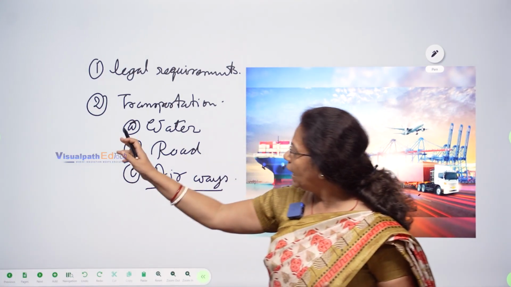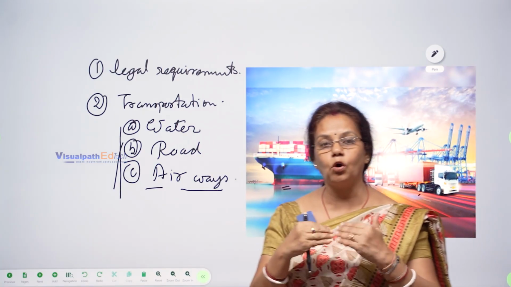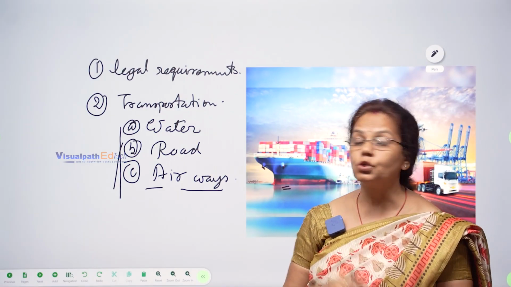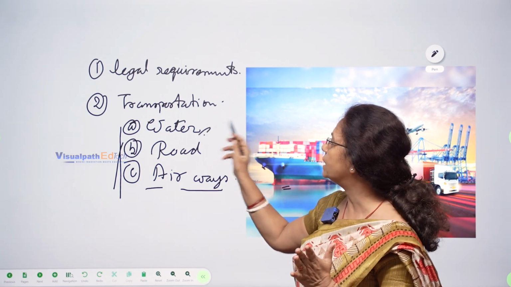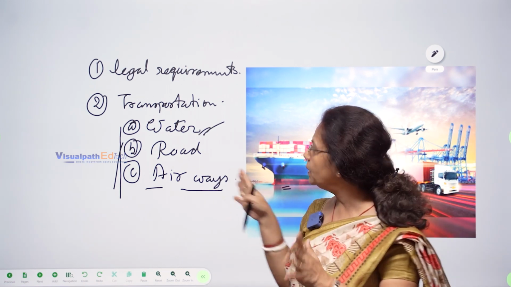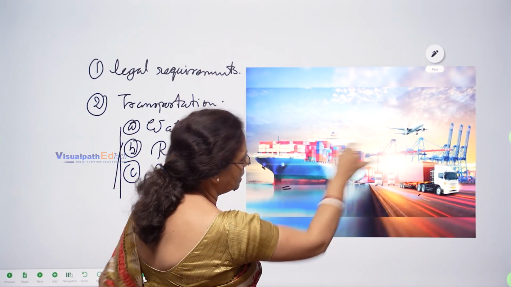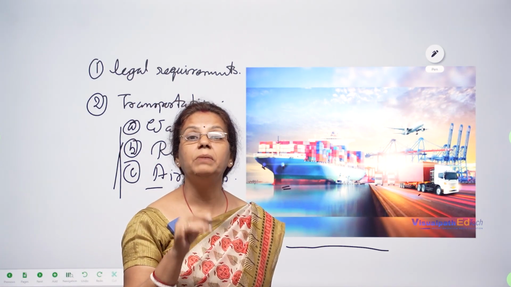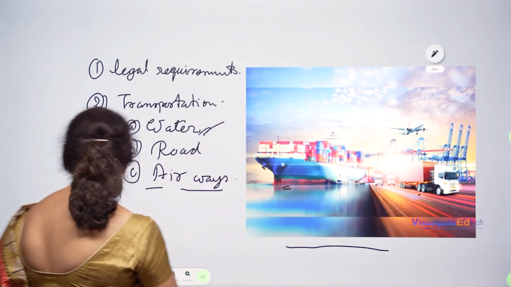So if we can cut down the cost of exportation, definitely our benefit will be more. So that is why in the case of foreign trade, mostly the waterways are preferred. So these will come later on, but as a whole, these are the transportation means of foreign trade. What are the means we can use for export and import of the commodities?